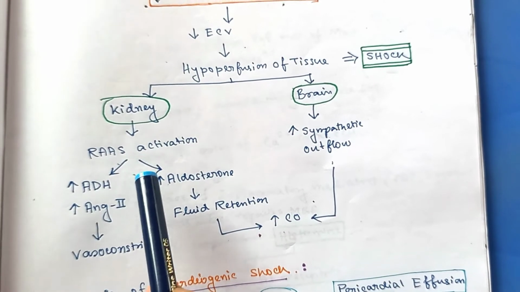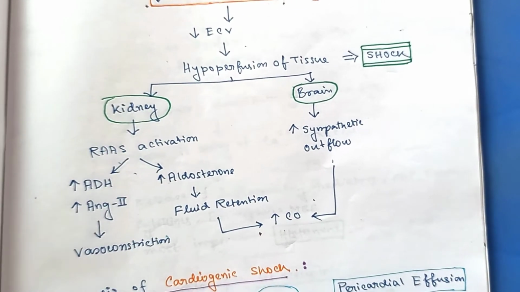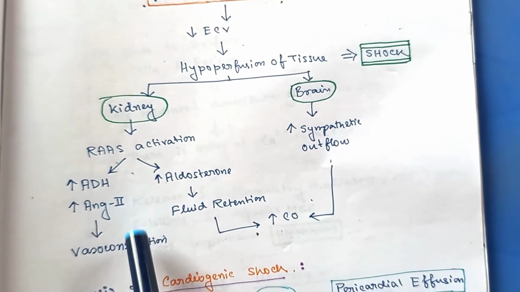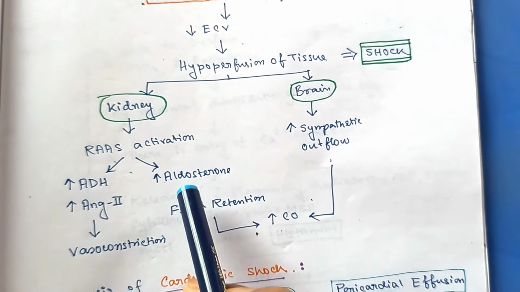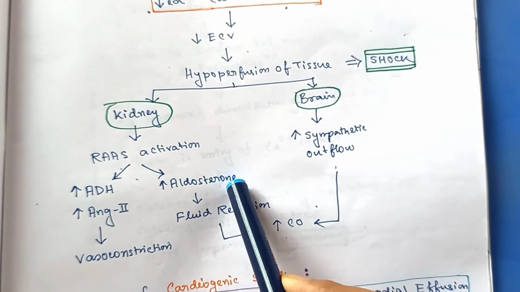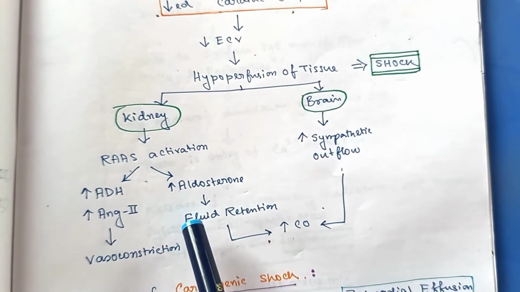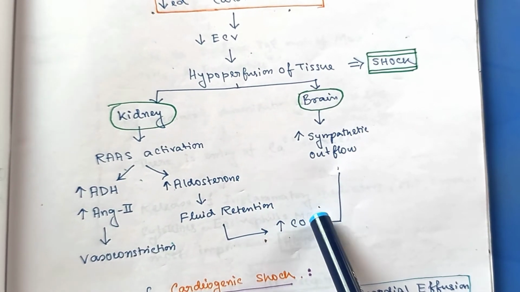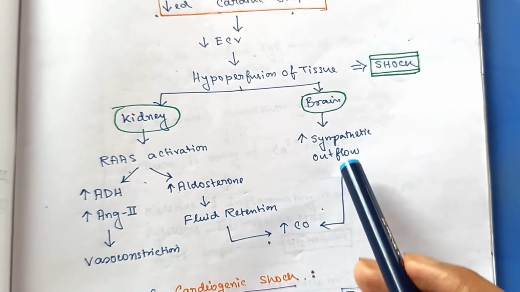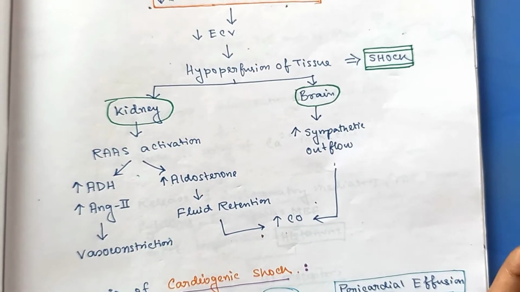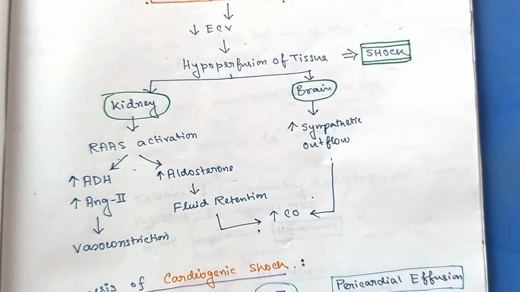And in the kidney, as there is activation of this RAS, there is increased ADH secretion and angiotensin 2 secretion, which causes vasoconstriction. Similarly, the increased aldosterone secretion causes fluid retention. ADH also causes fluid retention and thereby increased cardiac output occurs. Also, sympathetic discharge causes increased contractility of the heart, thereby increased cardiac output.